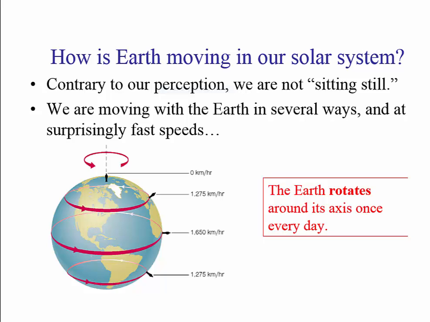Okay. Now, we know that our Earth is moving around the Sun, completing one revolution in 1 year. In addition to the revolution of the Earth around the Sun, it also has a rotational motion. Now the Earth rotates. Remember, something can rotate about an axis.